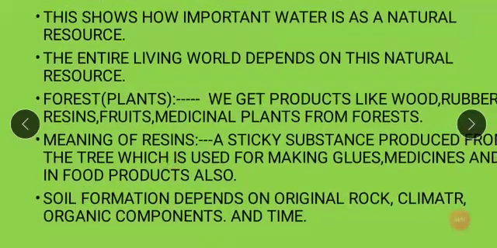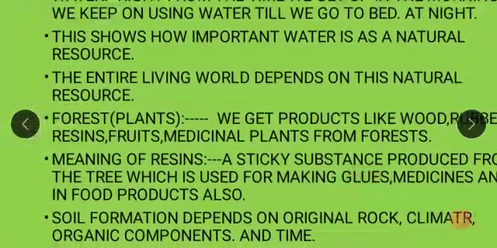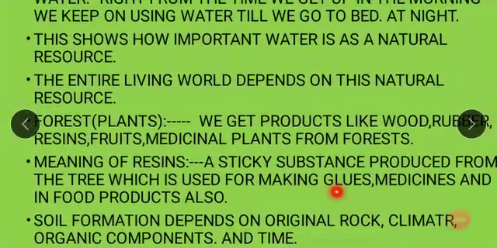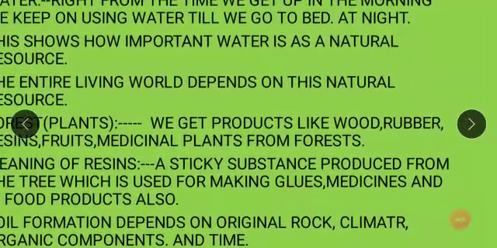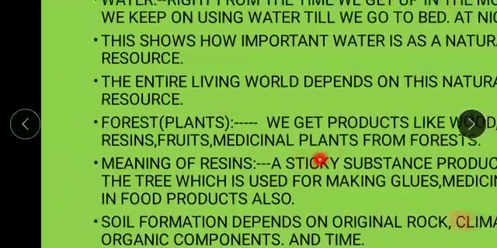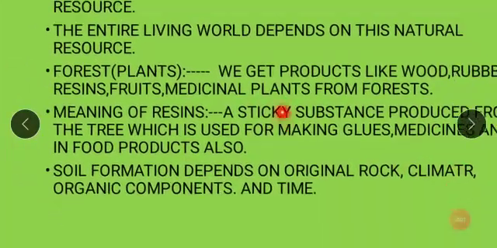The meaning of resin is given for you: a sticky substance which is produced from the tree and which is used for making glues, चिकटवण्याकरता glues, medicines, and in certain food products.